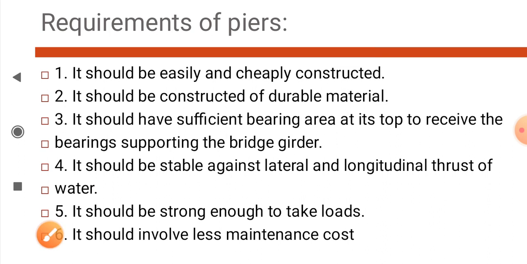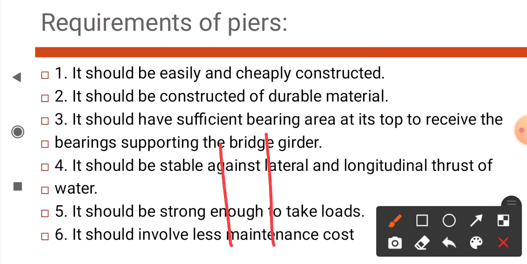Next point, it should be strong enough to take the load. The pier takes the load of the bearing, which is provided exactly on top of the pier, and the bearing carries the entire load of the bridge.